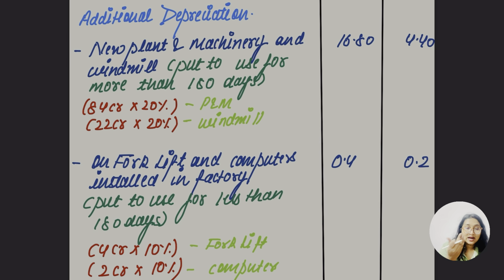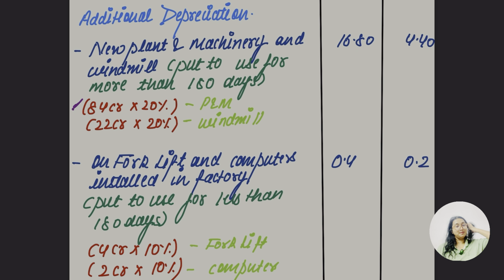As I told you, new plant and machinery which is of 84 crore, and what is the additional depreciation rate? If the machinery is put to use for more than 180 days, then additional depreciation rate is going to be 20%, otherwise 50% of 20% is going to be 10%. इतनी बात समझ में आ गई.